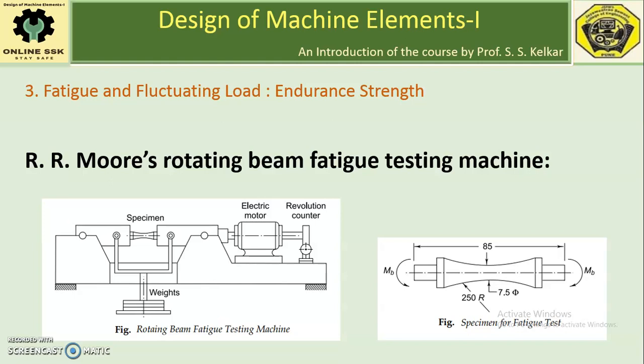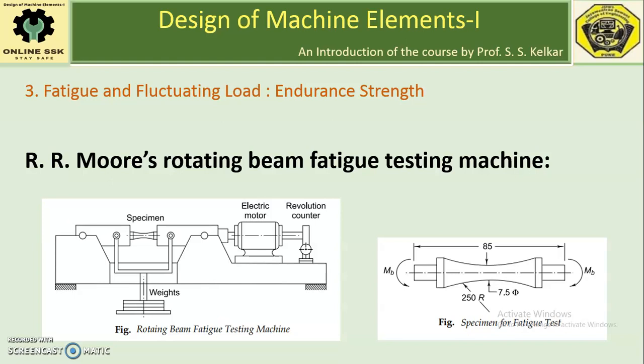When the machine is put on, the specimen starts rotating and experiences a completely reversed bending stress cycle per revolution. At the same time, the counter is also put on. The counter starts counting the number of cycles undergone by the specimen.